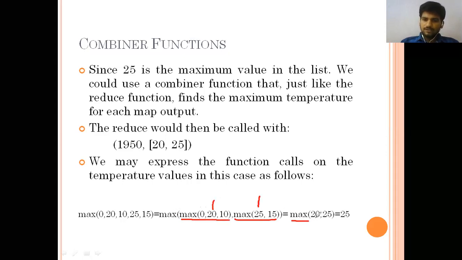Now the final max of 20, 25 will return 20. This is the nested function concept. I think everyone is clear with the concept of nested. We have nesting everywhere: in for loops, in if statements, in classes. Nested is nothing but the same function inside the same function.